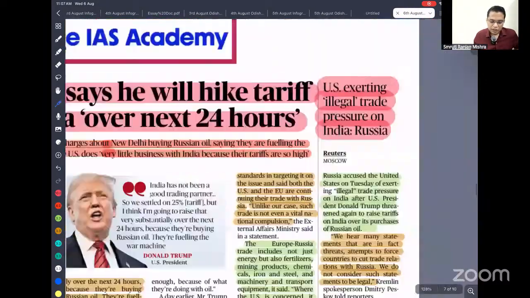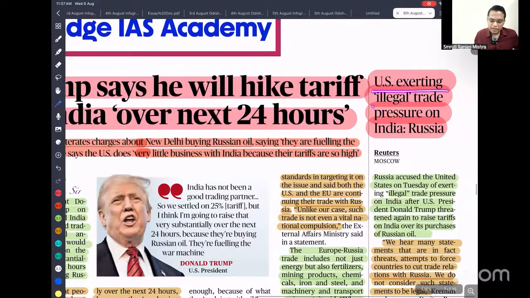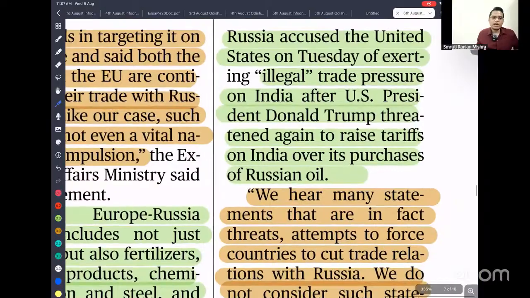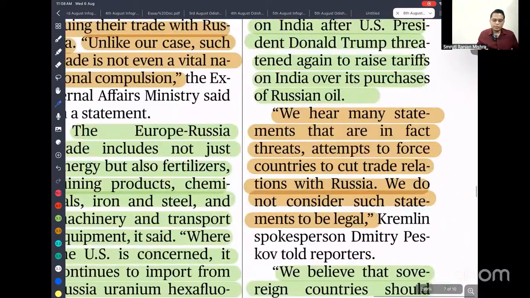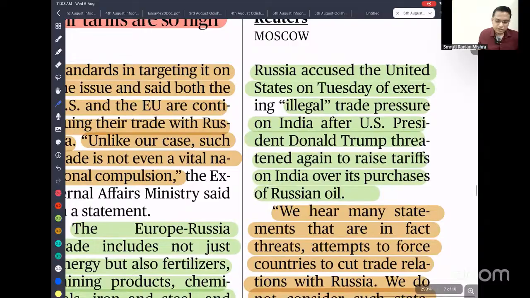Okay. So next is USA is exerting illegal trade pressure on India. This is what was said by Russia. So Russia came out in support of India, saying that Donald Trump is putting huge pressure just to get favorable benefit from India. Okay? And Russia is also talking about being a sovereign country. I'm just reading it out, you can listen to it.